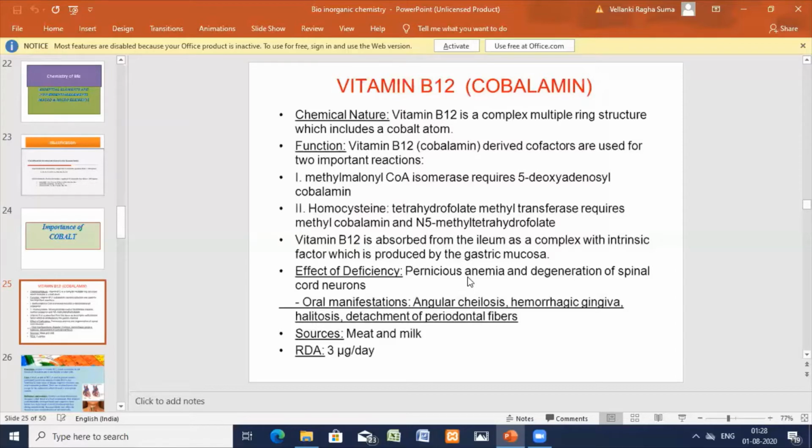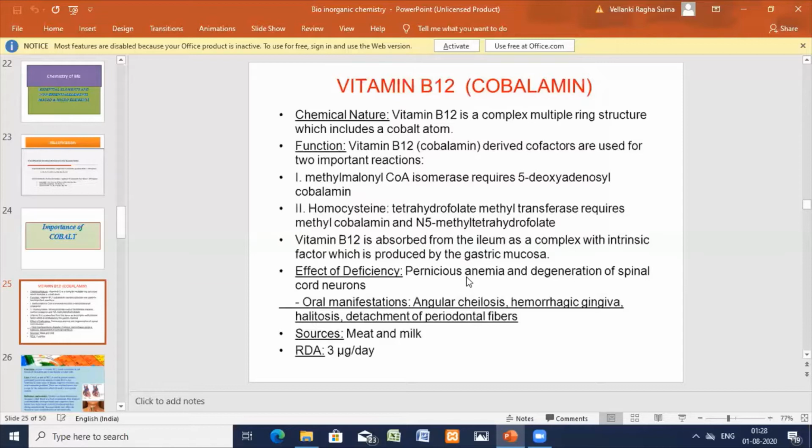Iron can also be one of the reasons, and cobalt is also one. If excess cobalt is given, overproduction of erythrocytes, polycythemia, may occur.